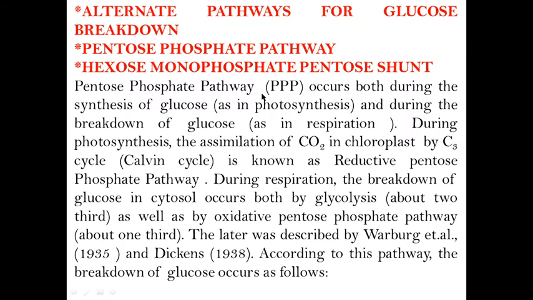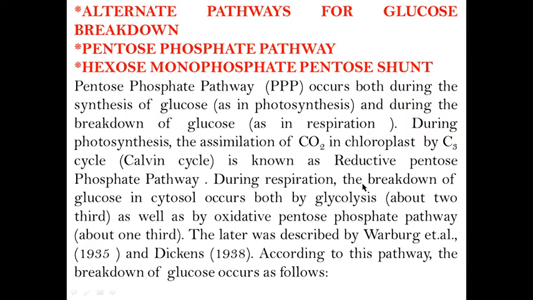The pentose phosphate pathway occurs both during the synthesis of glucose, as in photosynthesis, and during the breakdown of glucose, as in respiration. During photosynthesis, the assimilation of carbon dioxide in the chloroplast by the C3 cycle, also known as the Calvin cycle, is known as the reductive pentose phosphate pathway.